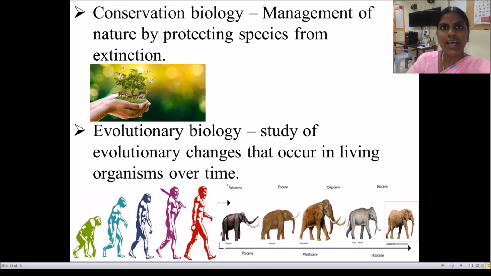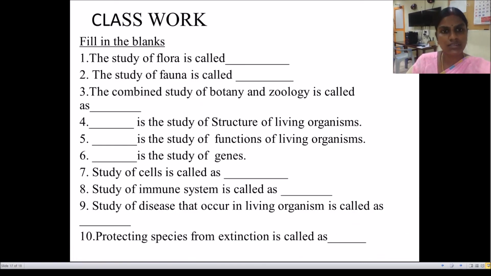Please take down the classwork and submit it. Okay, fill in the blanks. The study of flora is called what? Botany. The study of fauna is called zoology. The combined study of botany and zoology is called biology.